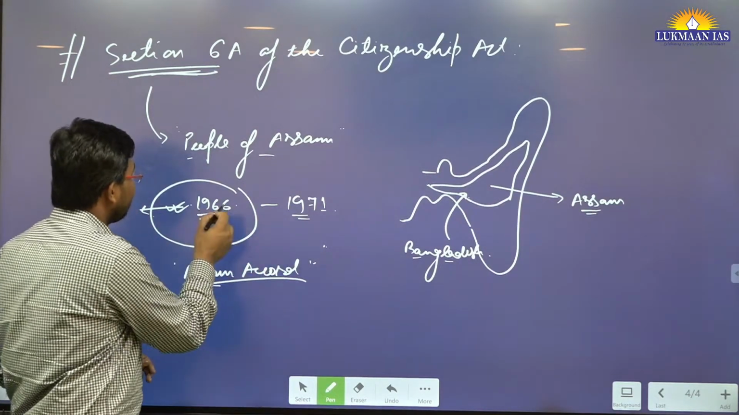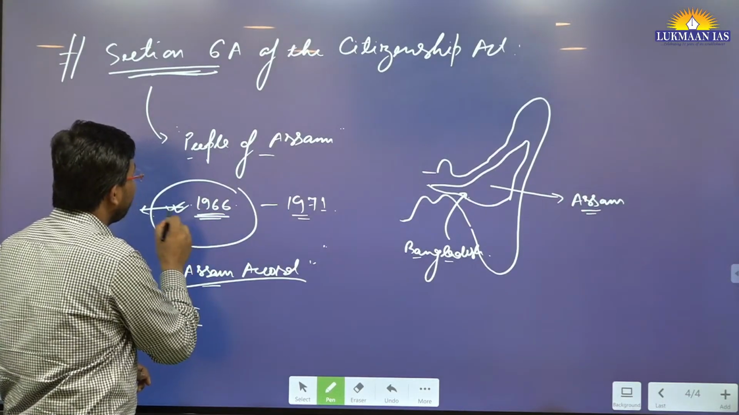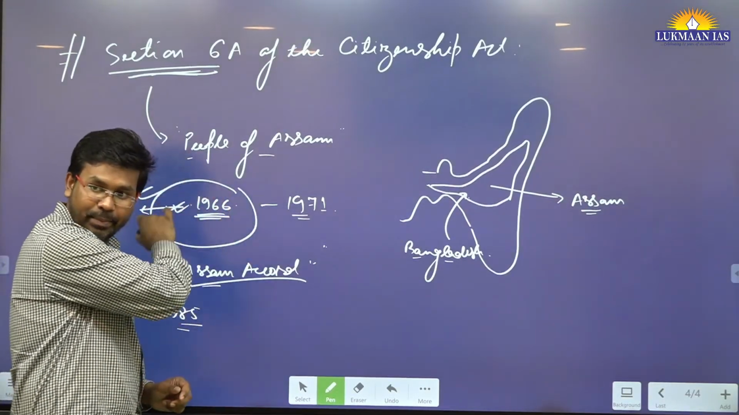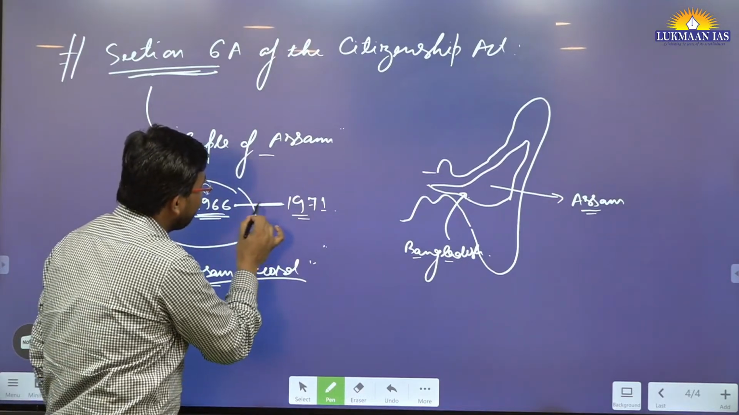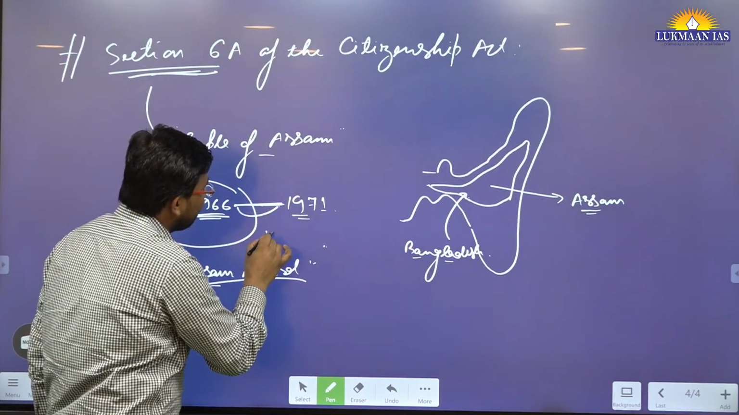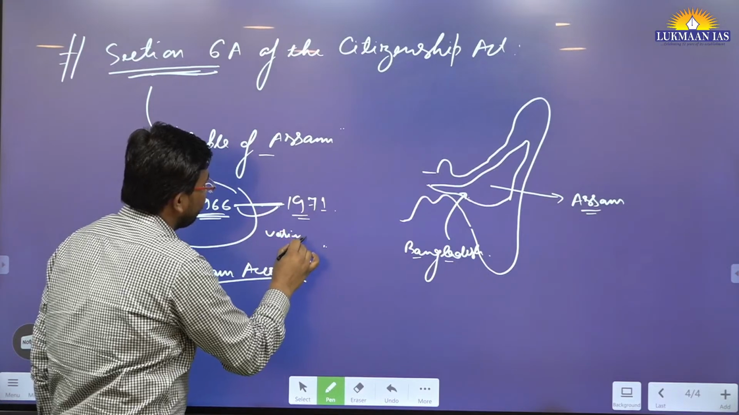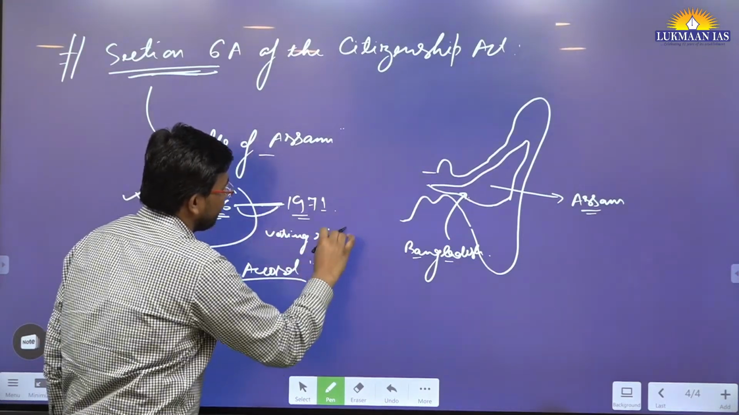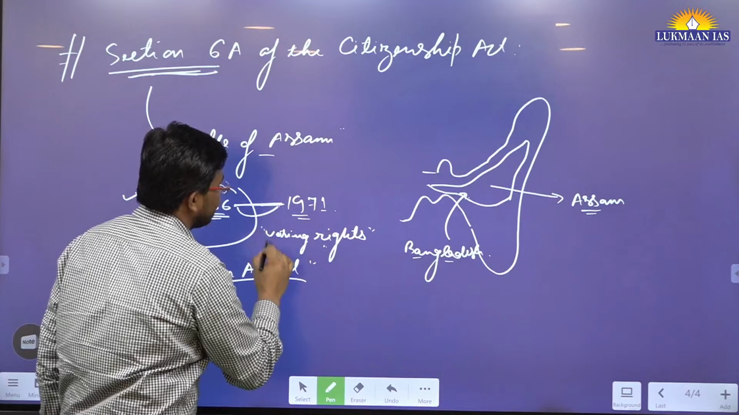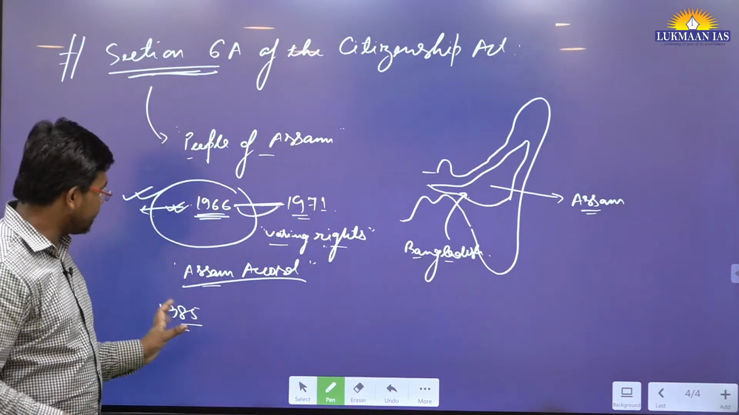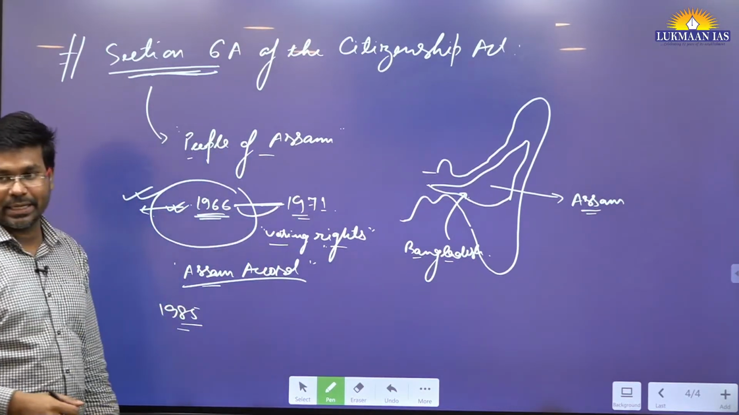Means they have mentioned these dates. Those people who have come before 1966 will have full rights. Those people who have come between these dates will not be given voting rights for 10 years. Otherwise, they have all other rights. So this is the thing that is being challenged, but this agreement was signed in 1985.